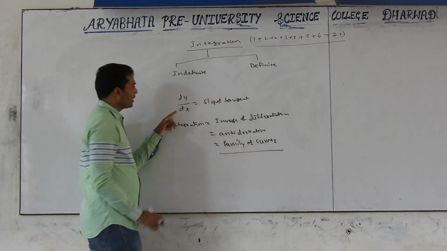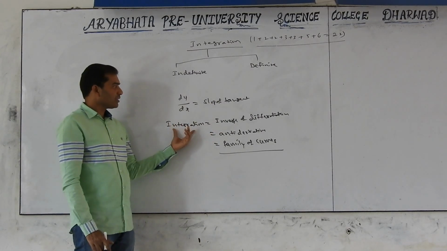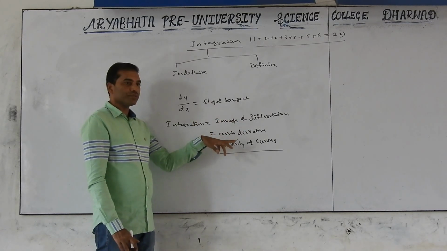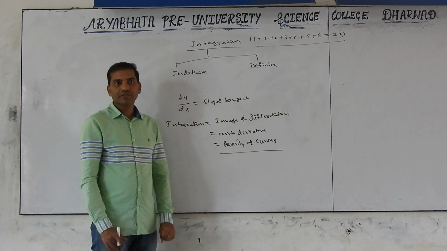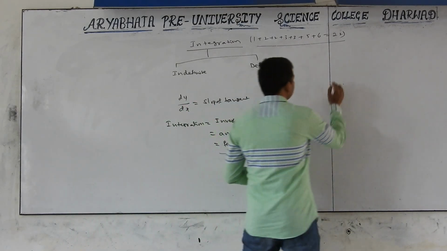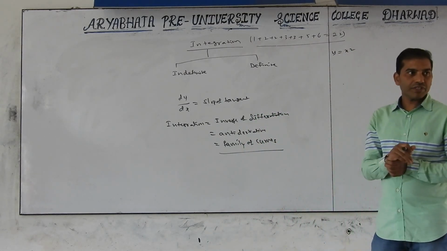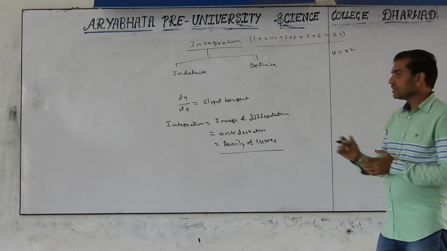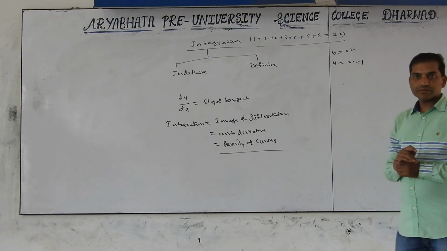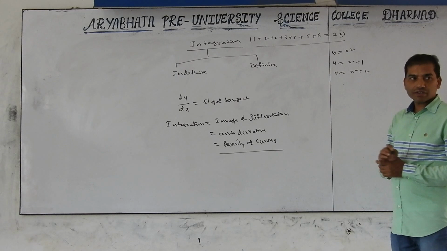See, dy by dx means slope of the tangent at that point. Now integration means inverse of differentiation, or antiderivative, or family of curves. So now we are going to discuss it. For example, y equal to x square is one curve, which is a parabola. Y equal to x square plus 1 is also a curve. Y equal to x square plus 2 is also a curve.